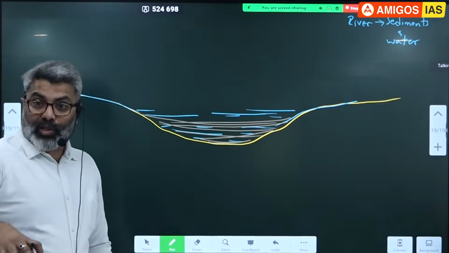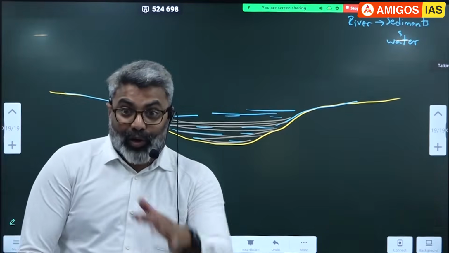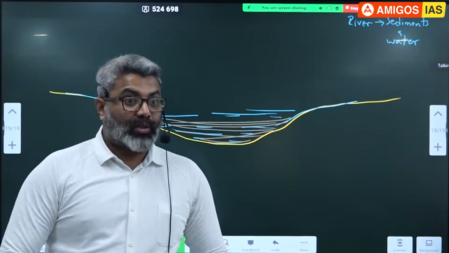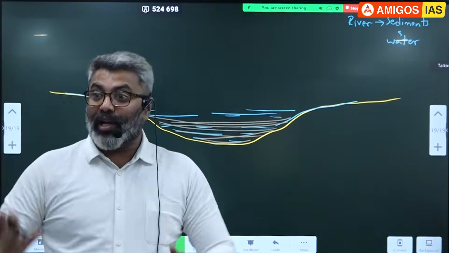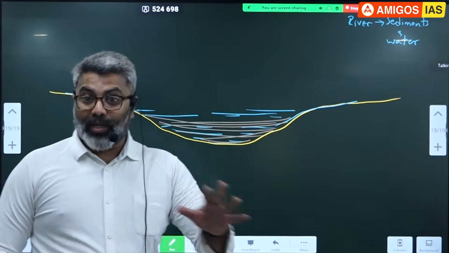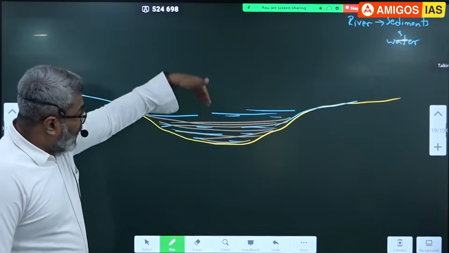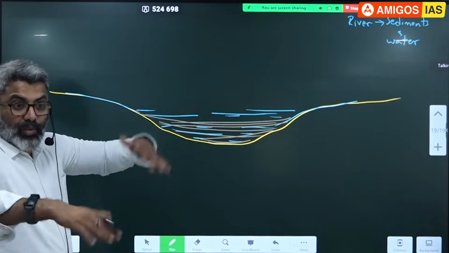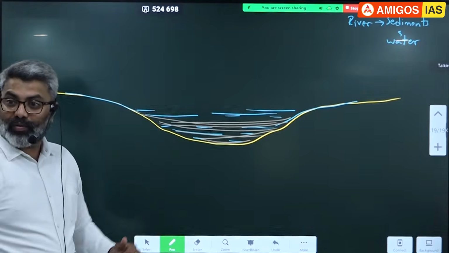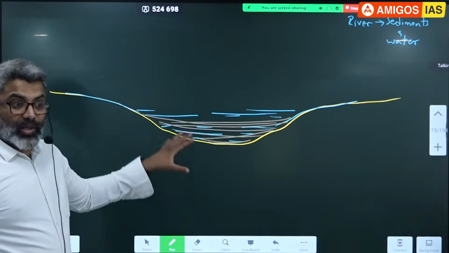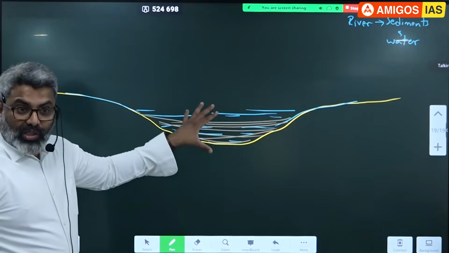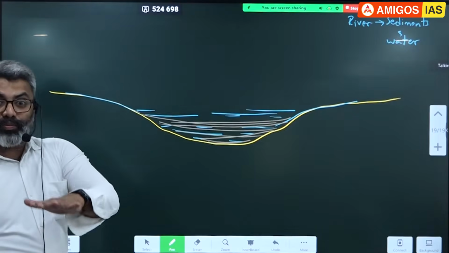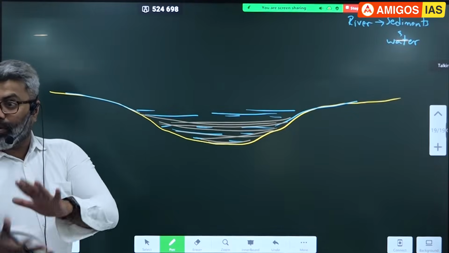That is the reason next time you see a lake, below the lake you will get a lot of soil, a lot of silt that will be saturated with water. That is the reason you should not jump into the lake to swim. Dangerous. Why? When you jump into it, your legs get stuck in this soil. As a result, you will not be able to paddle. The more you paddle, the more you will go down. So that is the reason lakes and ponds are dangerous to swim in, because they contain a lot of silt and soil below. Okay, I am telling you.